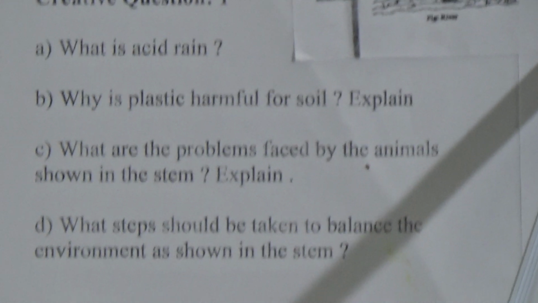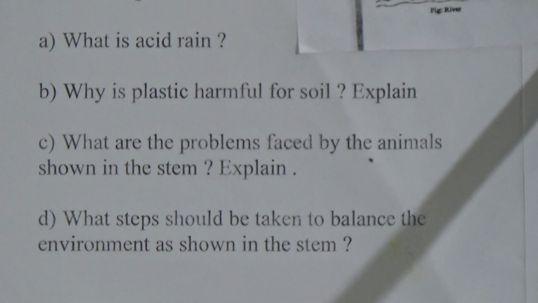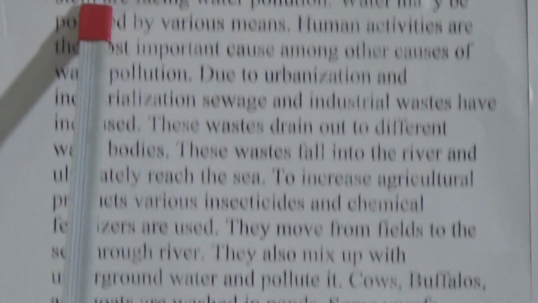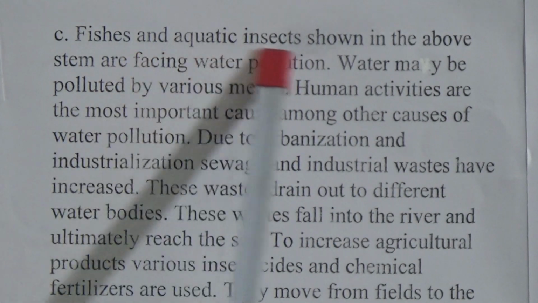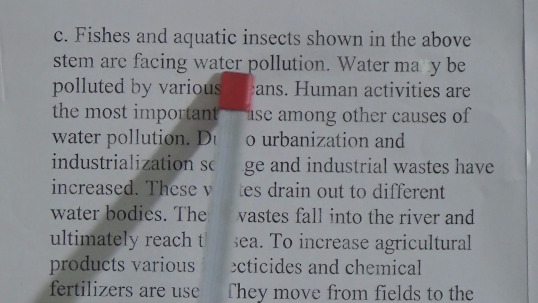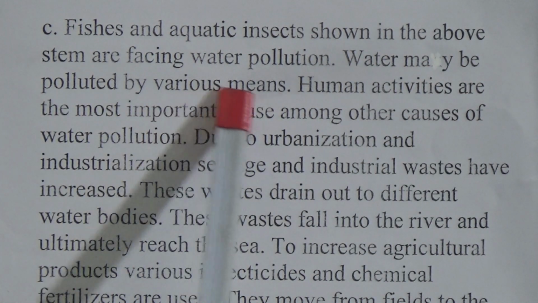Now C number answer. Question was, what are the problems faced by the animals shown in the stem? Explain. Answer is, fishes and aquatic insects shown in the above stem are facing water pollution. Water may be polluted by various means.